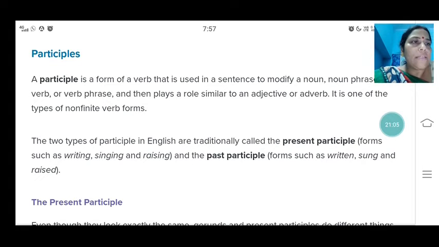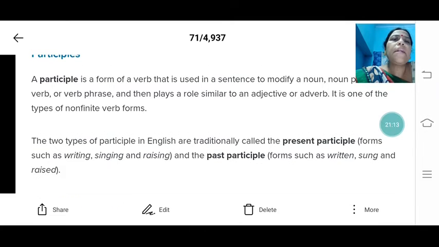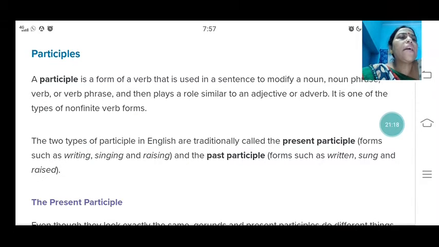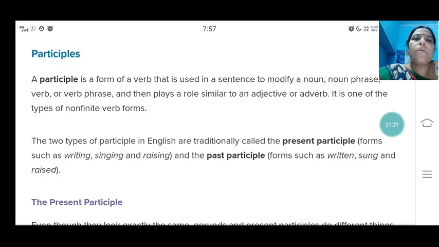Now we will know about the participle. We have done the infinitives, we have done the gerunds. Now we will do the participle. A participle is a form that is used in a sentence to modify a noun phrase, verb or verb phrase, and plays a role similar to an adjective or adverb. It is one of the types of non-finite verbs. The two types of participle in English are traditionally called present participle, such as writing, singing, raising, and past participle, forms such as written, sung, and raised.